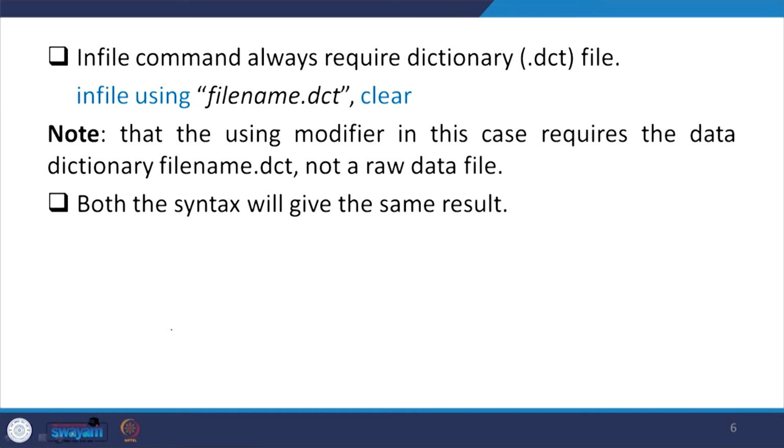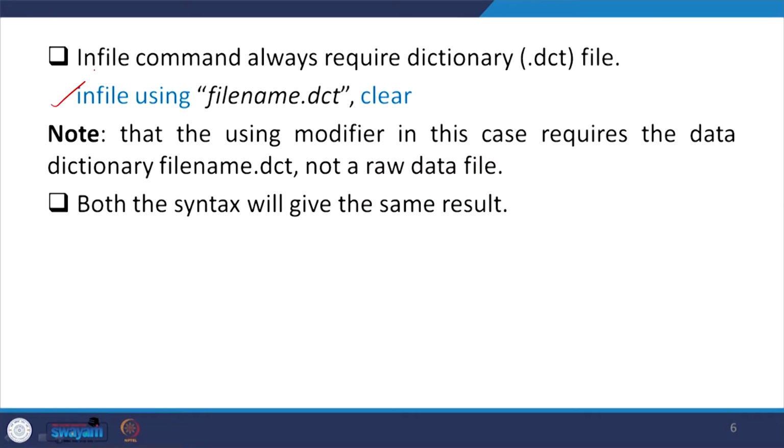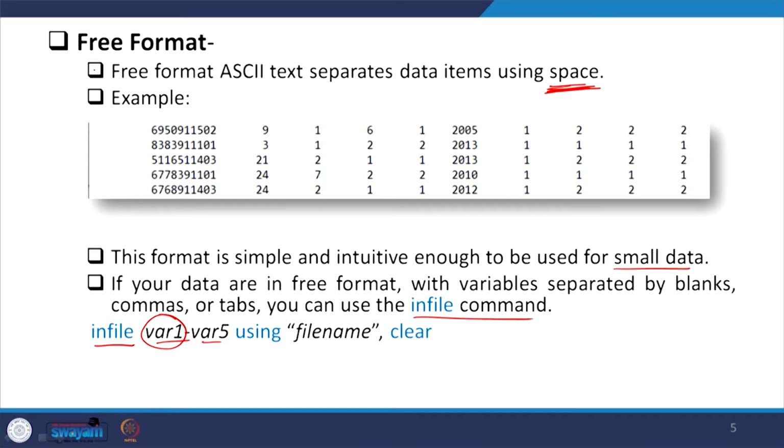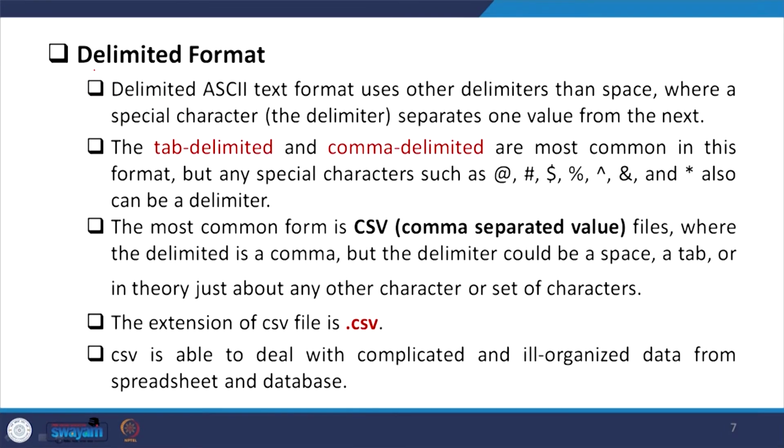When you know that space is there, then you apply this particular extraction command. One of the notes here is that the using modifier in this case requires the data dictionary file, that is the .dct, not a raw data file. Both syntaxes will give the same result, like we have already mentioned here. So, if you know the file name and the command name, that is in .dct, both this approach as well as the next page approach with the dictionary file will give you the same result.